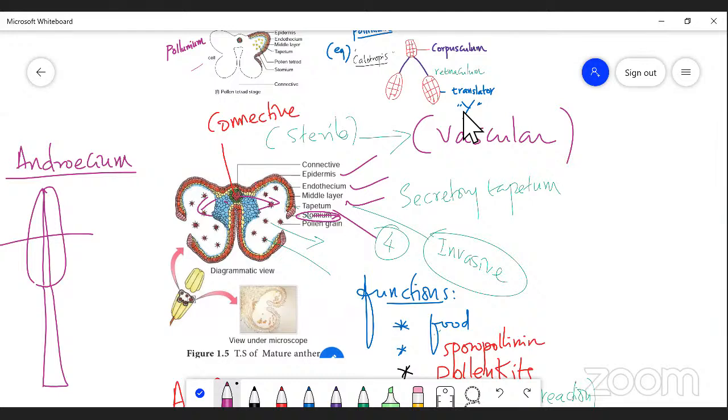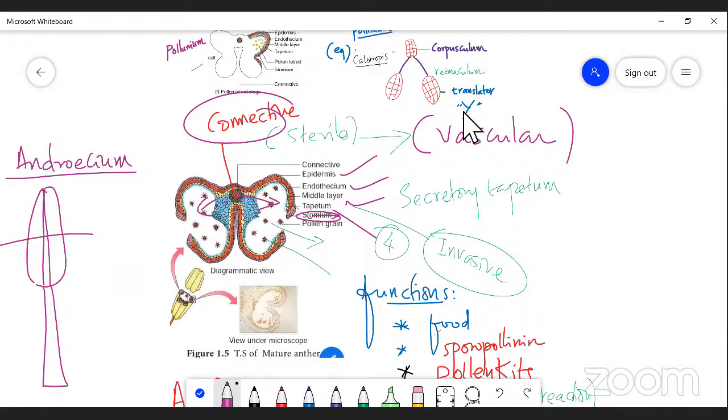Connective tissue provides the food material. Minerals and water are given only by the connective tissue because the vascular tissue is present inside it. Even though connective tissue is sterile, it supplies water and minerals for the development of tapetal cells, microspores and the microsporangium, right?